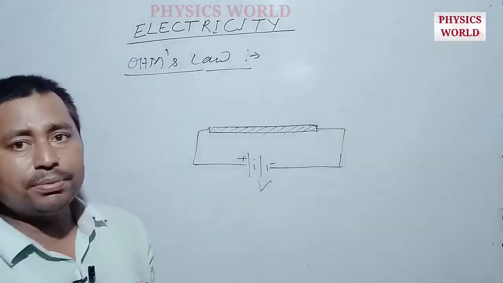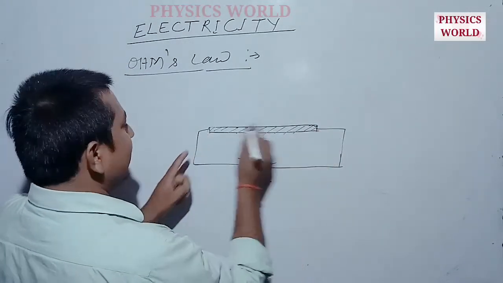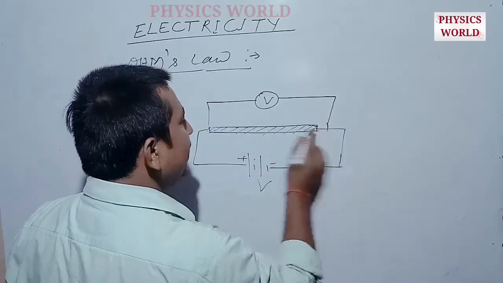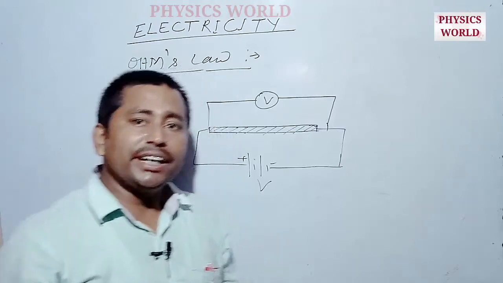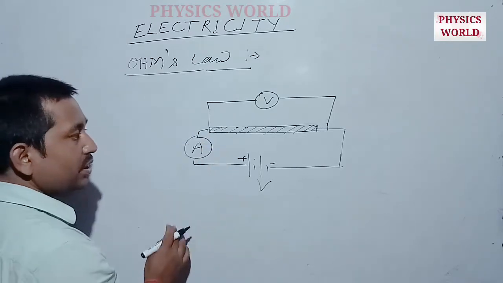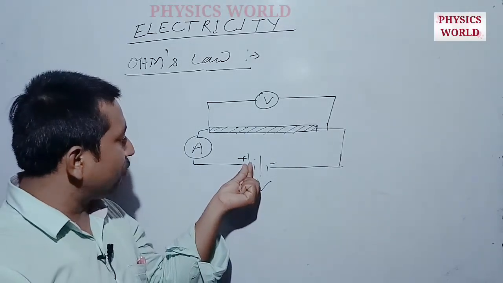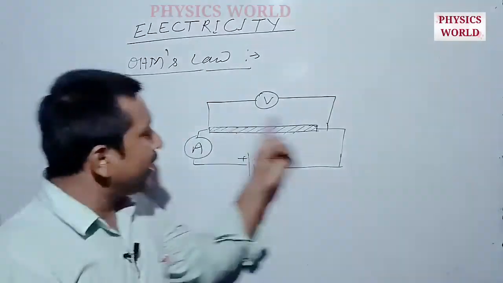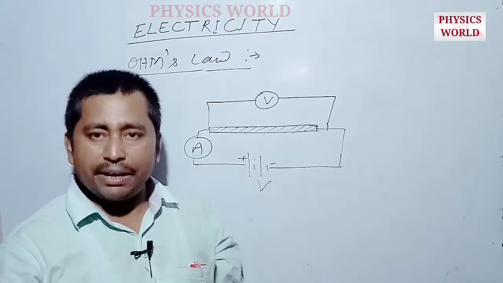If we take the potential of this battery as V, then the potential difference across the conductor can be measured with the help of a voltmeter connected in parallel to the conductor. And if we want to measure the current flowing through the conductor, then we can connect an ammeter in the path of the current loop, that is, the connection from the battery to the conductor. Then we can easily measure what amount of current is flowing at an instant of time.